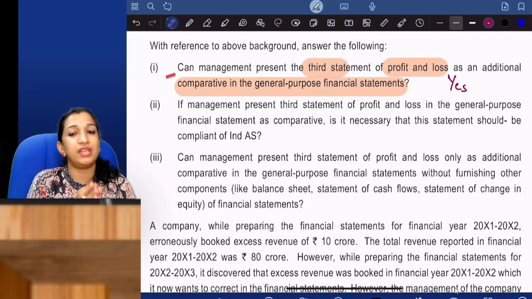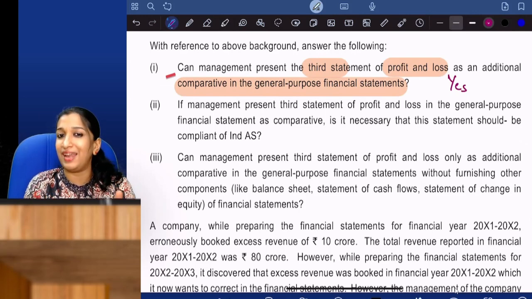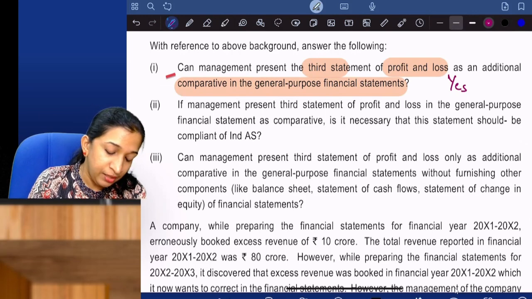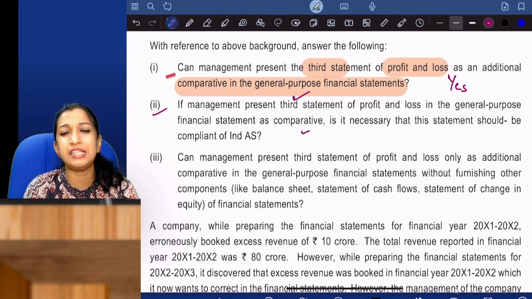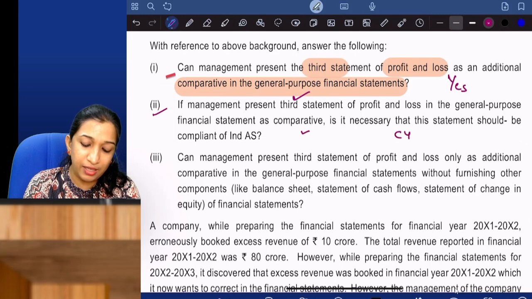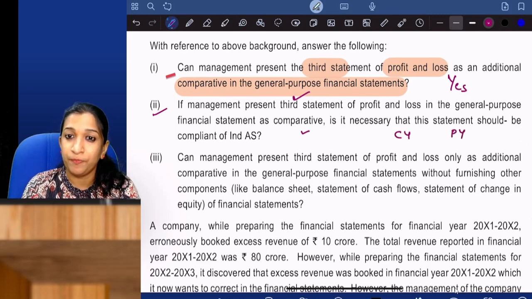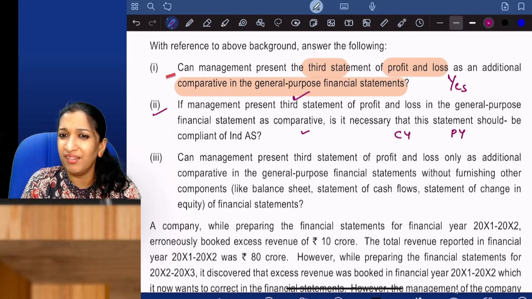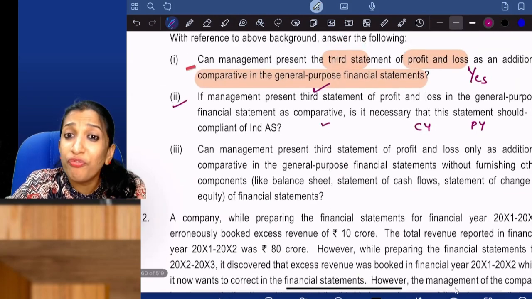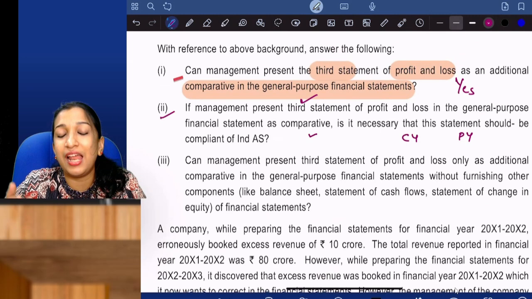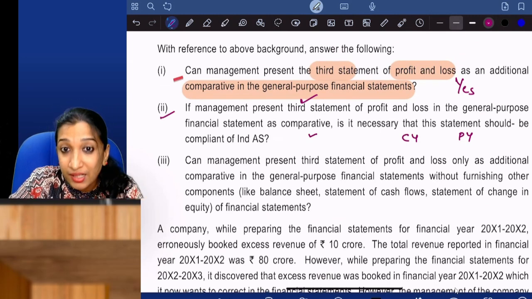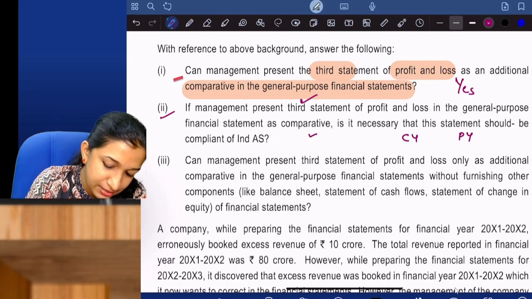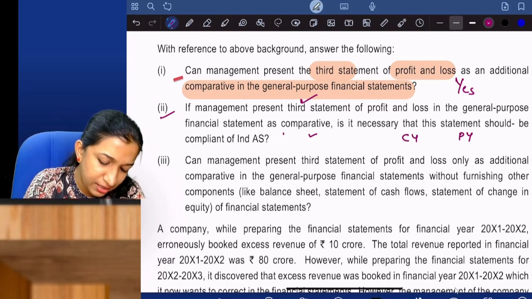Minimum requirements are mentioned in Ind AS 1. If you are presenting the maximum, well and good, that's it. Now, if management presents a third P&L in the general purpose financial statements as comparative, is it necessary that the statement should be compliant with Ind AS? Ind AS is talking about current year, previous year, minimum information. So, when you present a third year, is it required to be Ind AS compliant? Of course, it should be Ind AS. Then only it will help us in comparisons. That is why it is called comparative. So it should be Ind AS compliant. So yes.